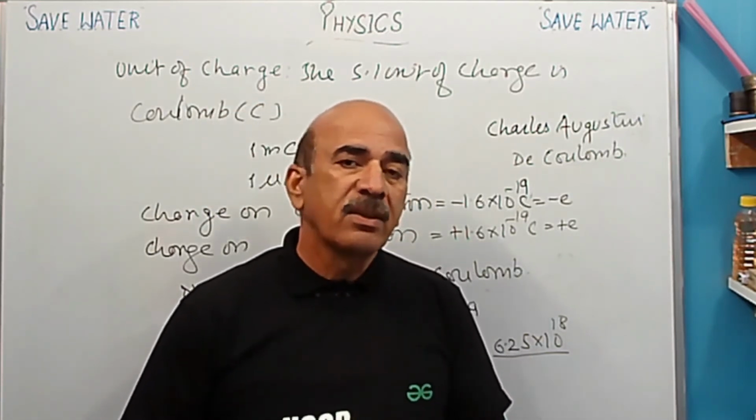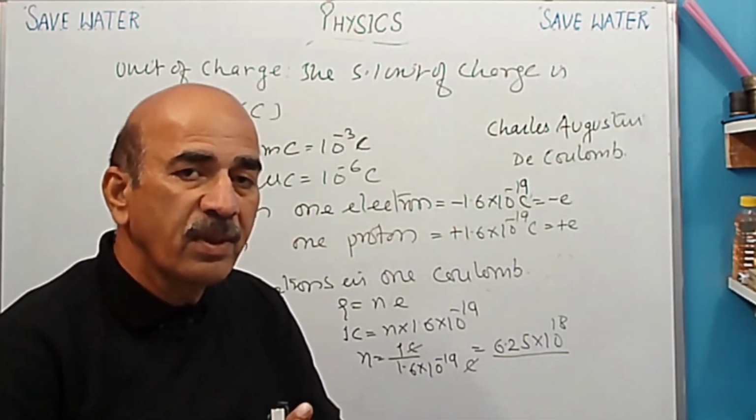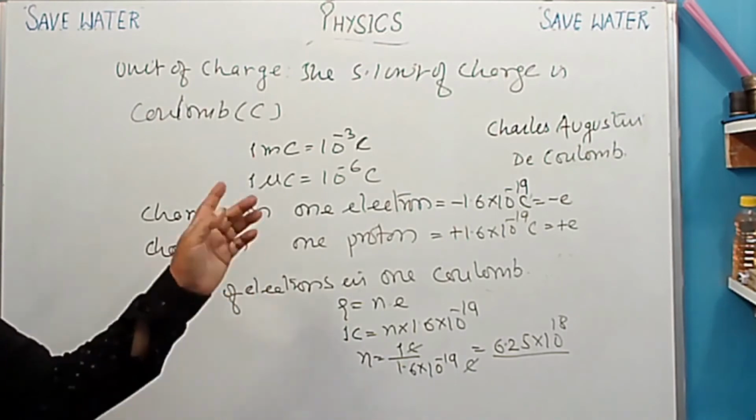Now after this, we are going to discuss the properties of charge. Okay, so note it down.